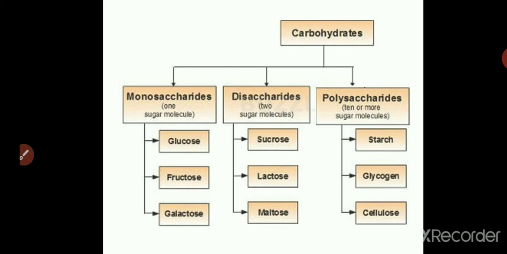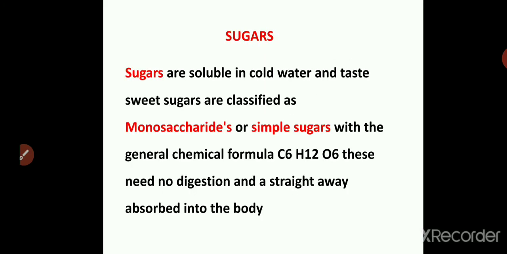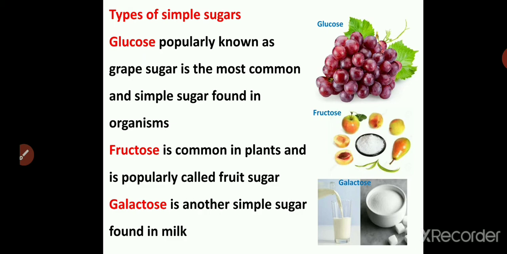Now this diagram or table tells you the classification of the carbohydrates. That is what we are discussing now. So the first one we have seen, that is monosaccharides: glucose, fructose and galactose. Let us see them further. Now these are the pictures of some food materials which are rich in carbohydrates. So the first is the sugar. See the types of sugars now. The types of sugars are glucose, popularly known as grape sugar, and it is the most common and simple sugar found in organisms. Fructose is the fruit sugar. Fruits are obtained from plants, so it is the most common one in plants. Then galactose, it is the milk sugar found in the milk.